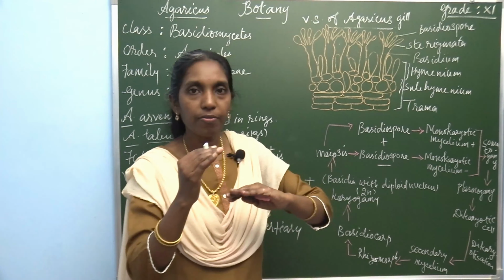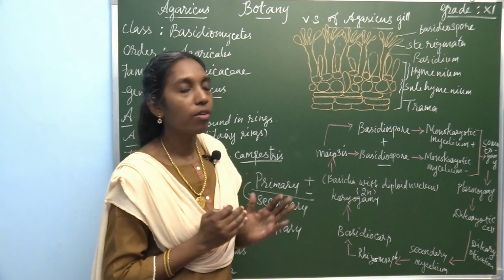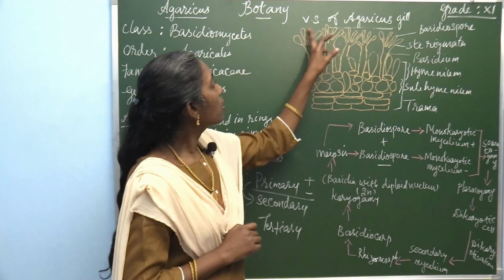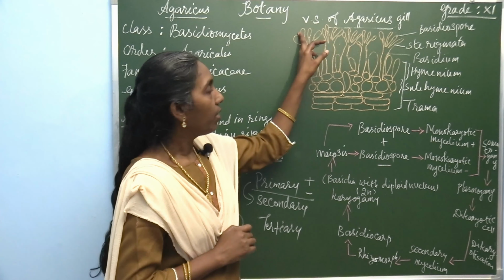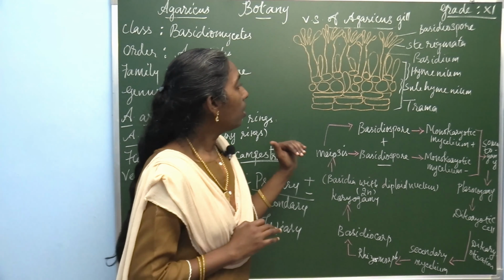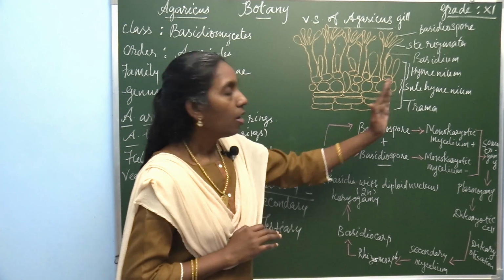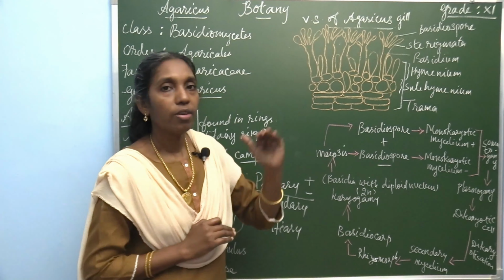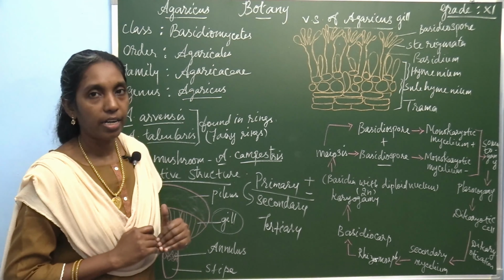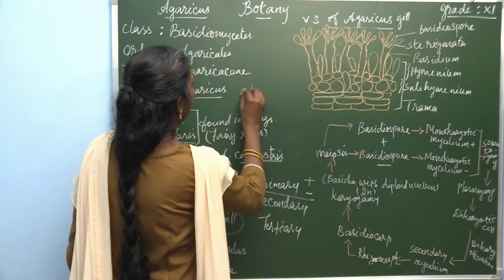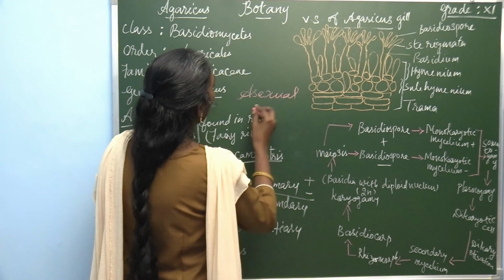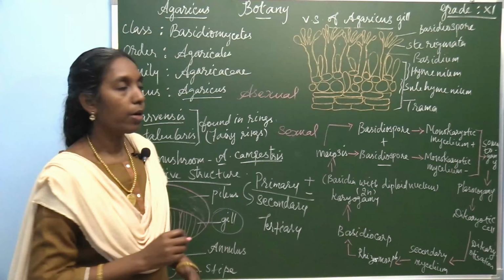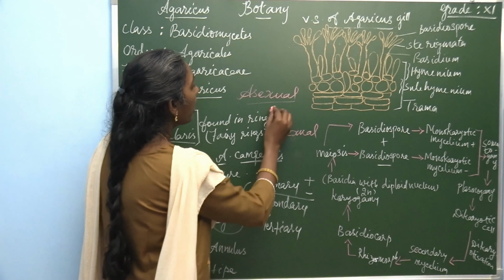At the tip of the sterigmata, 4 basidiospores are formed. Now these 4 basidiospores develop. When you look at the life cycle of Agaricus, there are 2 different types of reproduction: asexual reproduction and sexual reproduction. Asexual reproduction takes place by means of chlamydospores.